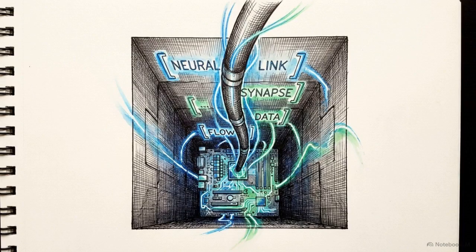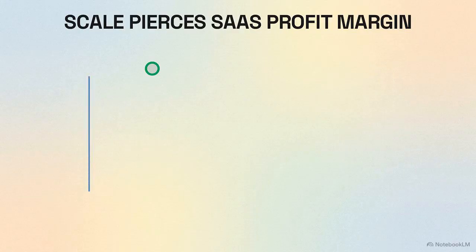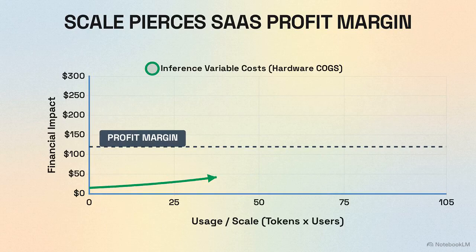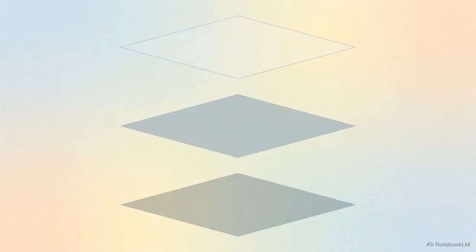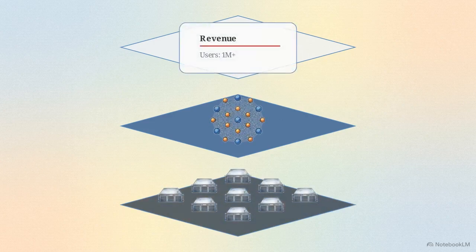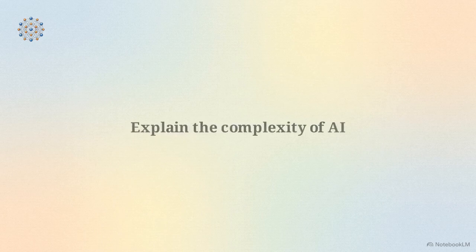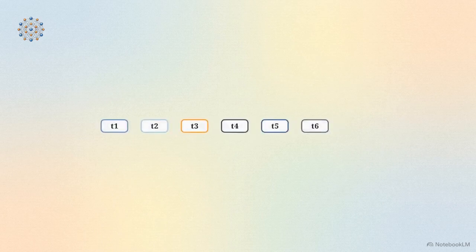We are going to trace the exact life cycle of a prompt from software tokenization down to physical hardware execution, and then map that physical reality directly to SaaS profit margins. Managing this physical to economic pipeline allows technical leaders to scale user growth without eroding their margins. This 3D framework separates AI costs into 3 layers: hardware clusters below, software in the middle, and business metrics on top. Starting in the software layer, the model performs tokenization, breaking text into sub-word pieces.